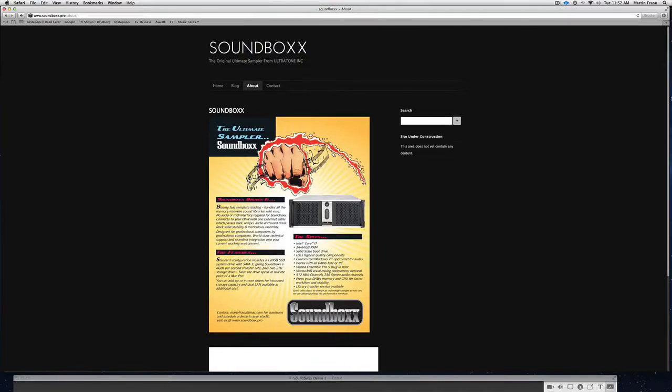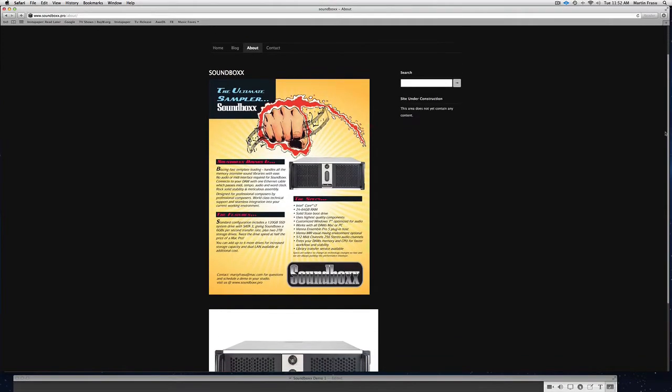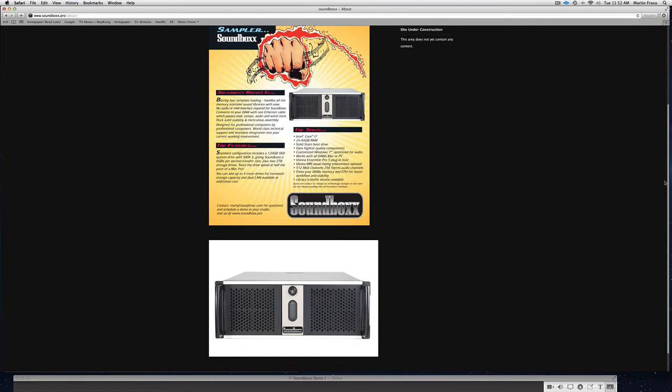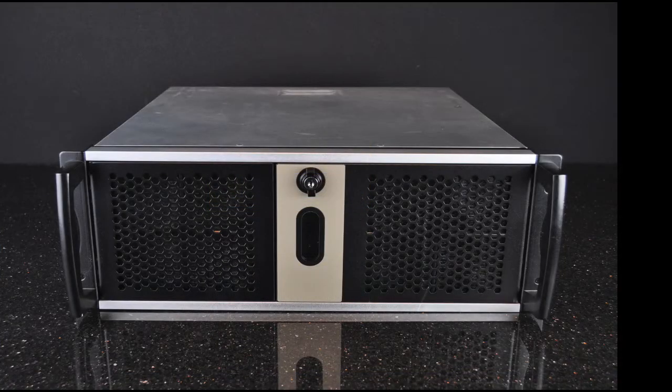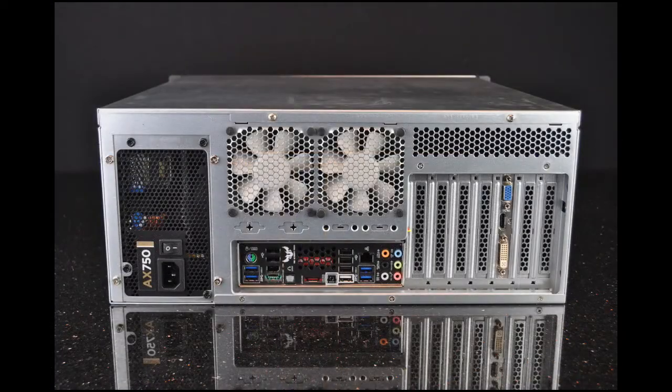Why Soundbox? Most sample libraries consume a huge amount of computer resources, memory in particular. By offloading the resources to a Soundbox, you free up the computer's memory and DSP to run whatever DAW program with more efficiency and greater speed.